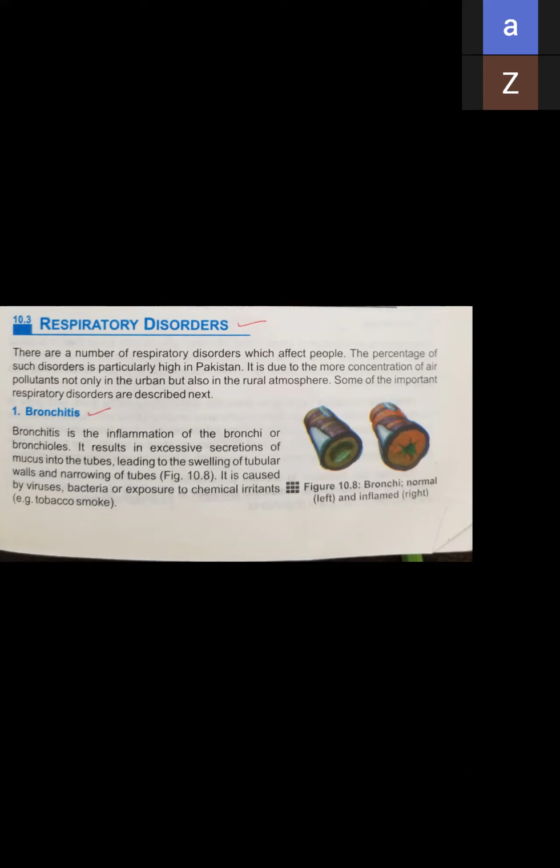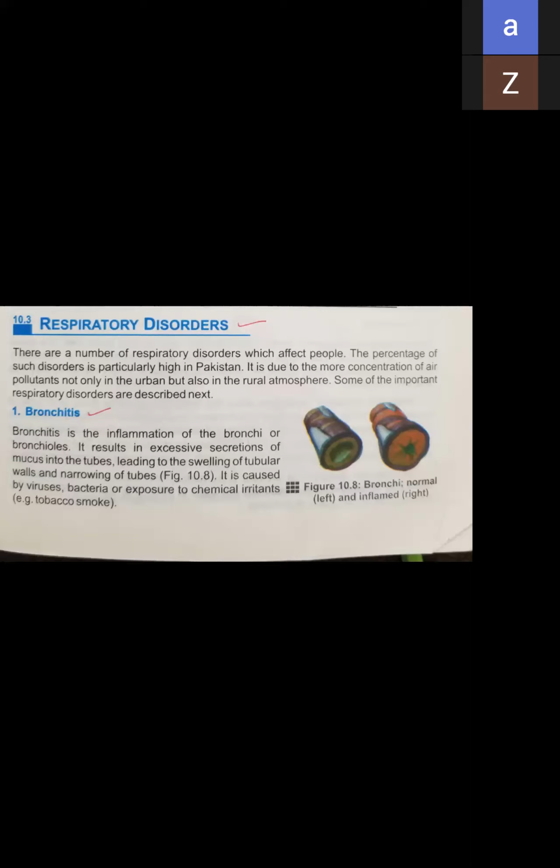Now, there are two major types of bronchitis. It is given on page number 12. First is called acute bronchitis and the second is called chronic bronchitis. What is the difference between the two? In acute bronchitis, a person usually takes 2 weeks to recover, with no permanent damage to the bronchi or bronchioles.